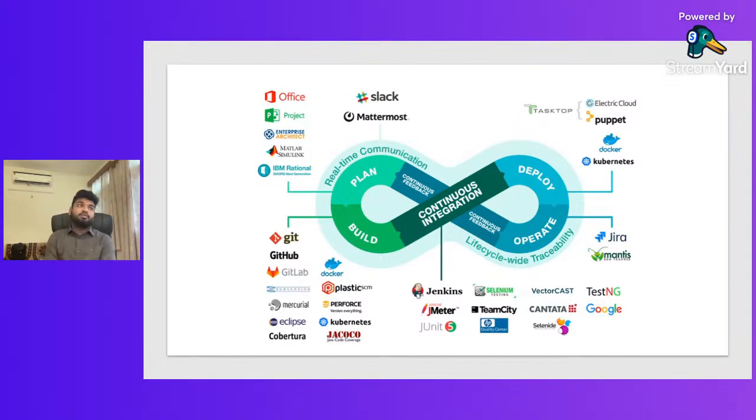Then we use a tool like Jira to operate our software, so that we can track every second, every bit of our software: what exactly we are doing and what exactly the feedback we are getting. We monitor that software, and tools like Grafana help us with monitoring and giving feedback. So we take continuous feedback. That is a complete loop we are closing.